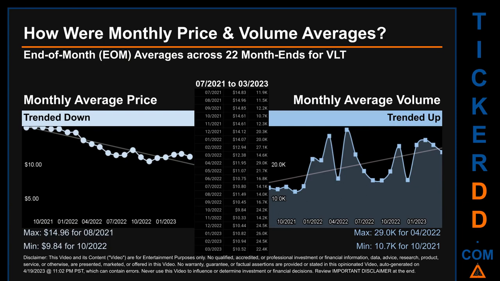The maximum end-of-month average price was $14.96 for 08/2021 while the minimum was $9.84 for 10/2020. Looking at volume, 04/2022 and 10/2021 respectively saw the highest and lowest monthly average volume at 29,000 and 10.7 thousand.